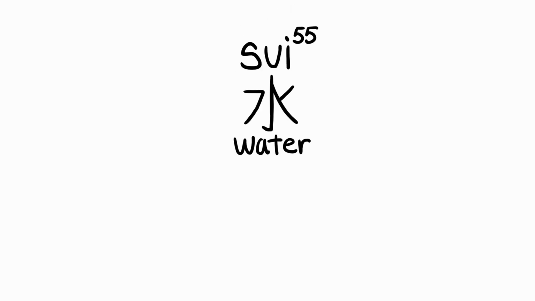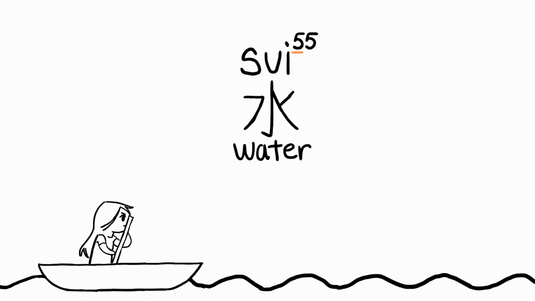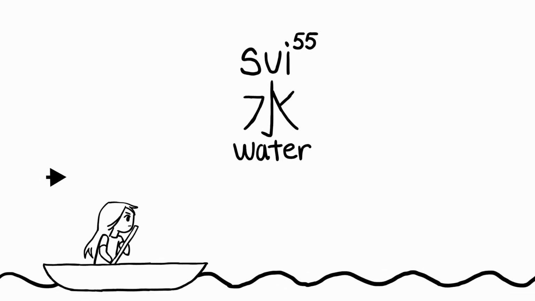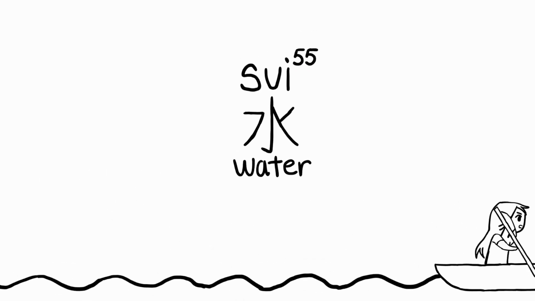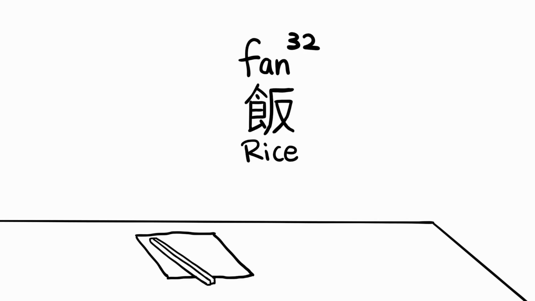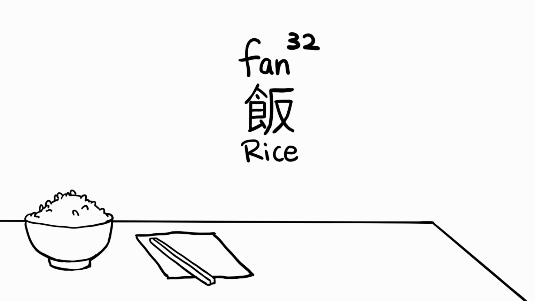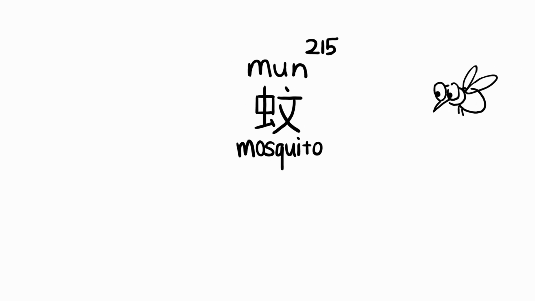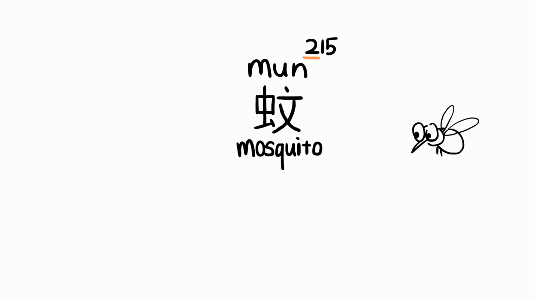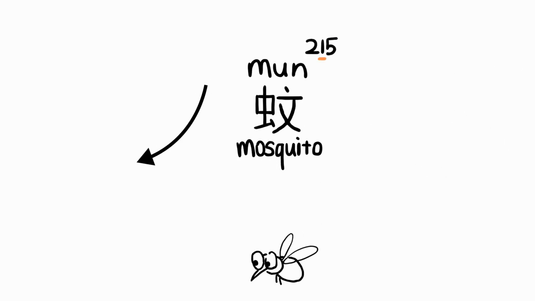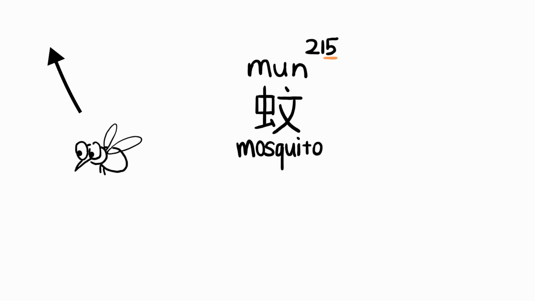For example, the character for water, Sui, has a high initial pitch and a high final pitch, making it a high flat tone. The character for rice, Fan, has a mid initial pitch, which falls to a low pitch, making it a mid falling tone. And the character for mosquito, Moon, has a low initial pitch, which falls even lower, then rises to a high pitch.